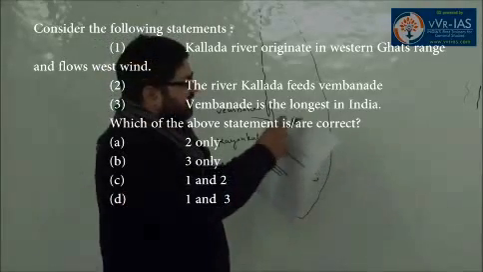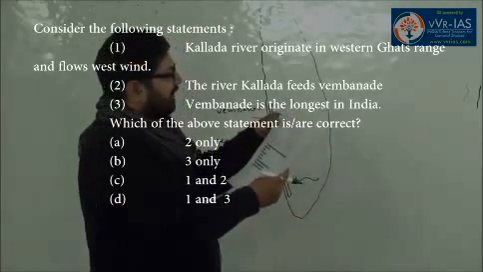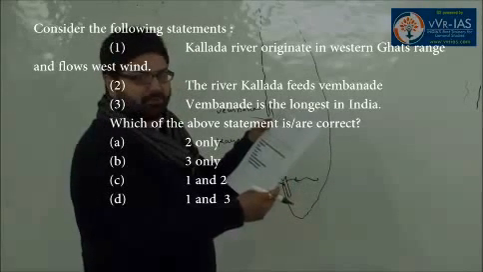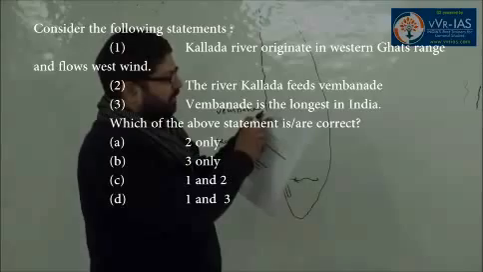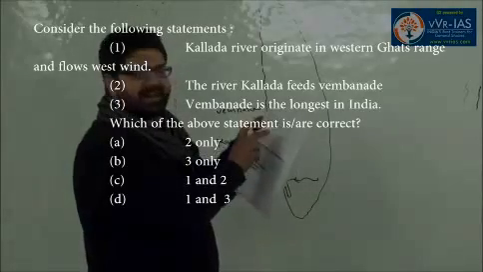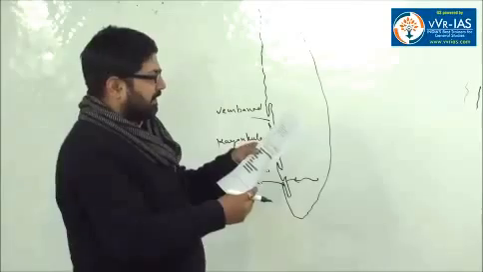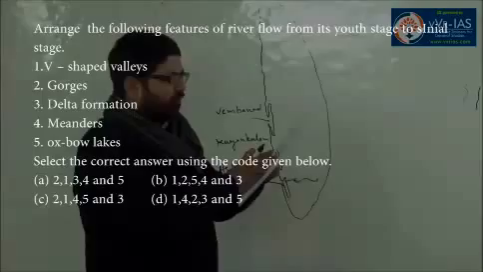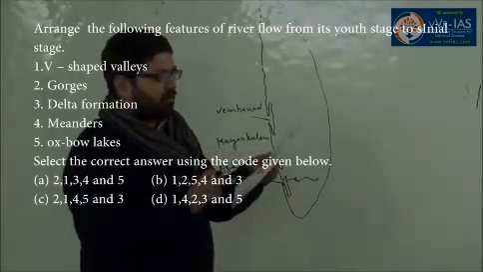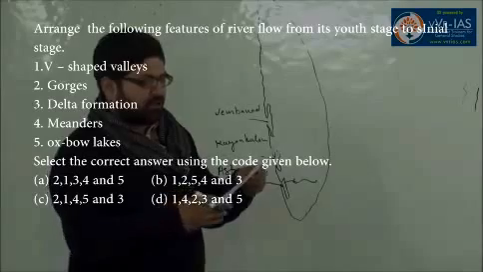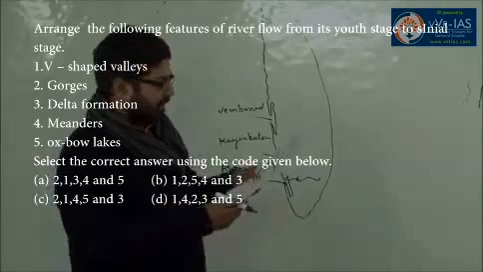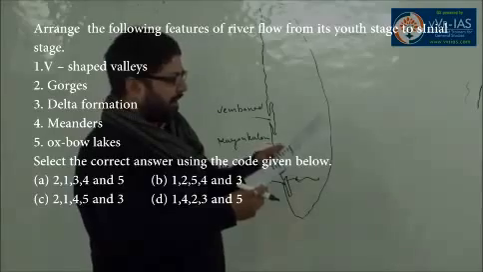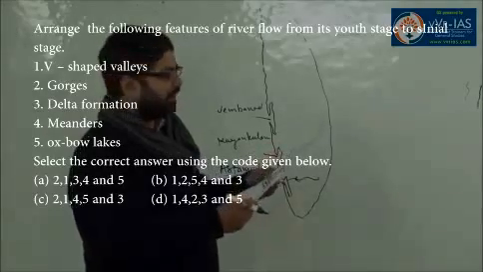So out of these three statements, only 1 and 3 are correct. That is D. D is the correct option. Second option is wrong. The river Kallada feeds Vembanad Lake. That is wrong. Second question, arrange the following features of river flow from its youthful stage to senile stage. V-shaped valley, gorges, delta formation, meanders, oxbow lake.